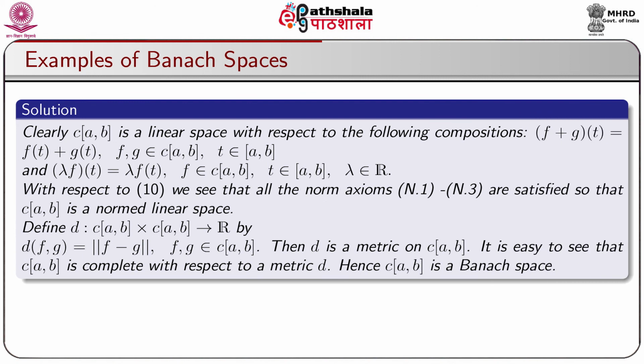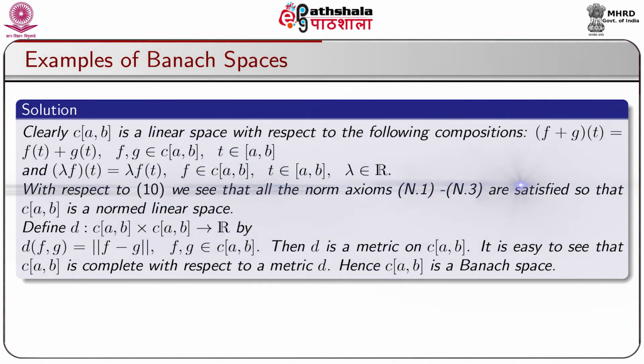Clearly, C[a,b] is a linear space with respect to the following compositions: (f + g)(t) = f(t) + g(t), where f, g belong to C[a,b] and t belongs to [a,b], and (λf)(t) = λ f(t), where f belongs to C[a,b], t belongs to [a,b] and λ belongs to R.